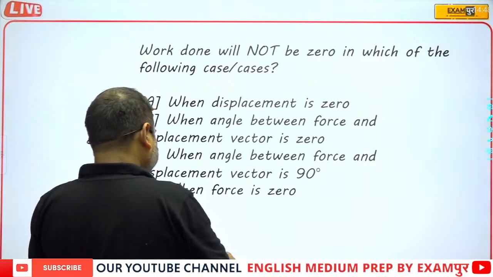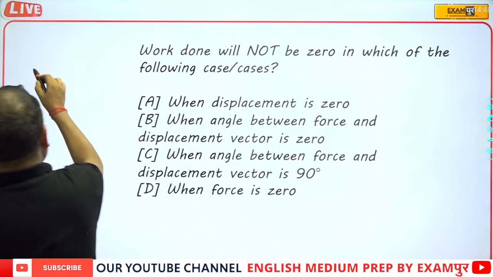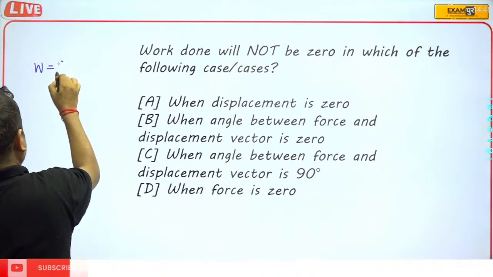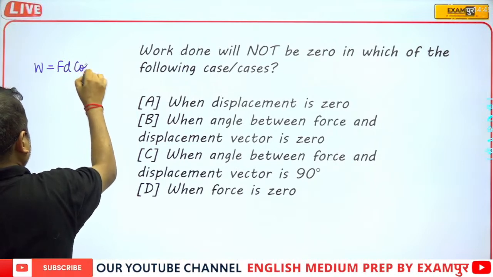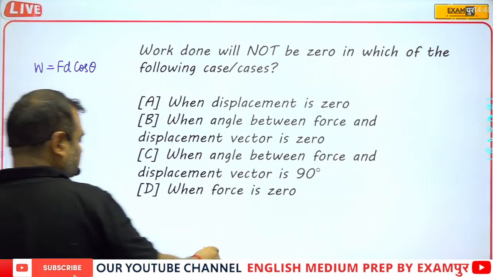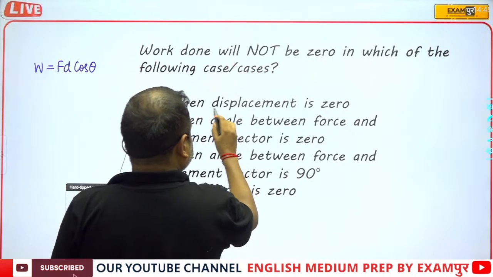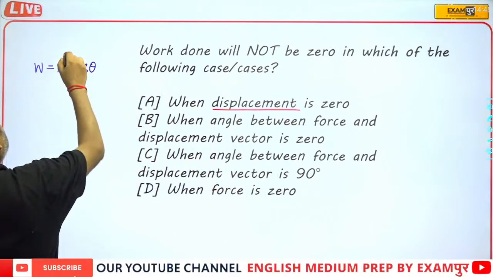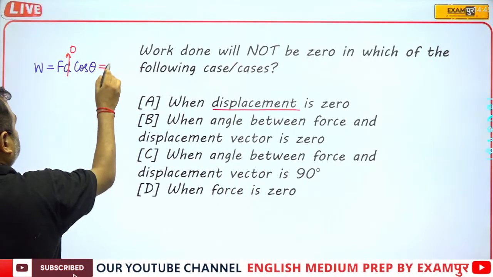Actually, we all know that the work is equal to Fd cos theta. If displacement is zero, then obviously the work is zero.